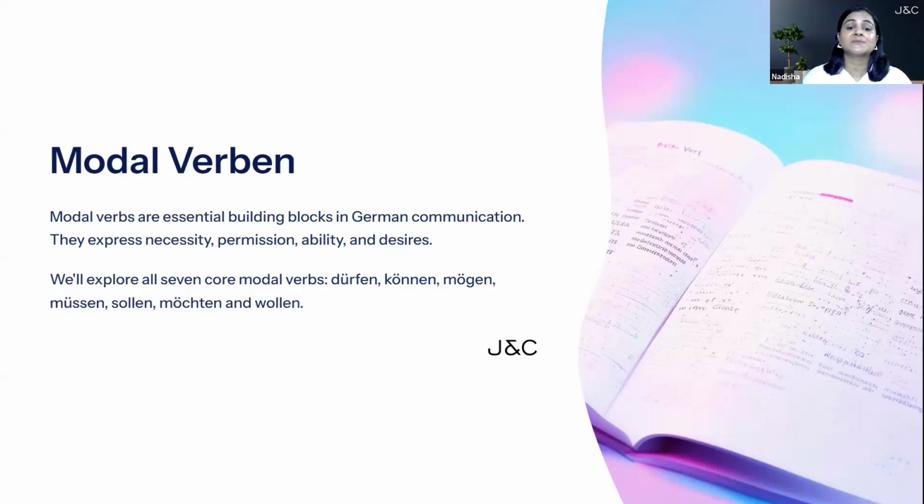German uses modal verbs such as können, which means can. Müssen is must. Dürfen is may. Sollen is should. Wollen is want to. Mögen, like. In this lesson, we'll explore all 7 core modal verbs: dürfen, können, mögen, müssen, sollen, möchten, and wollen.